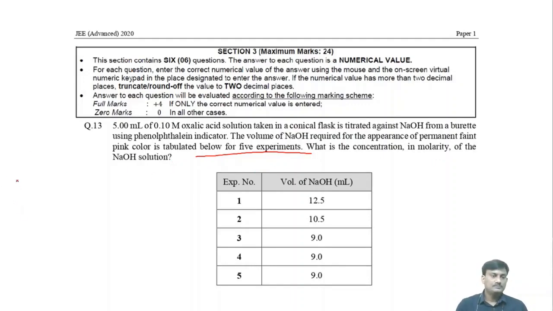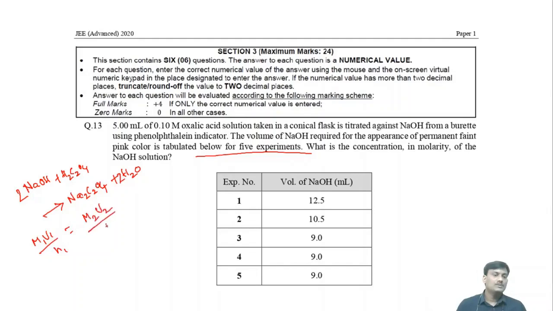Suppose if you take the equation between NaOH and oxalic acid, H2C2O4. What is the equation? 2 NaOH plus H2C2O4 gives rise to Na2C2O4 plus 2 H2O. So in this case, M1 V1 by n1 is equal to M2 V2 by n2.